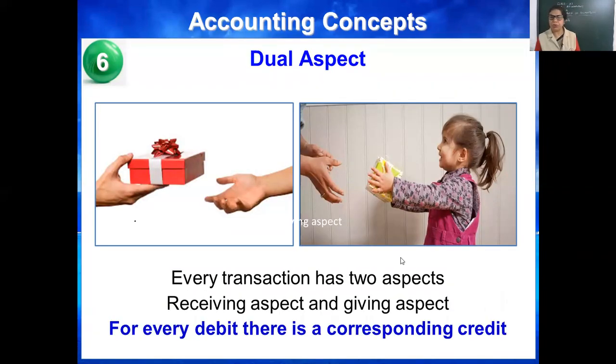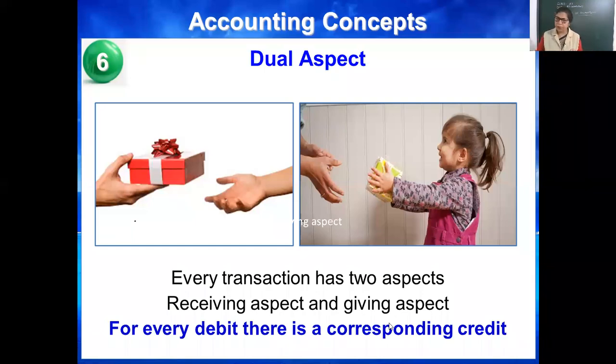Then now today's topic is dual aspect. Dual aspect means all the entries have two sides, receiving and giving, inflow, outflow. So on the basis of that, one transaction is debit, another is credit. Multiple debit and multiple credit is also possible, but accounting concept is based on dual aspect.